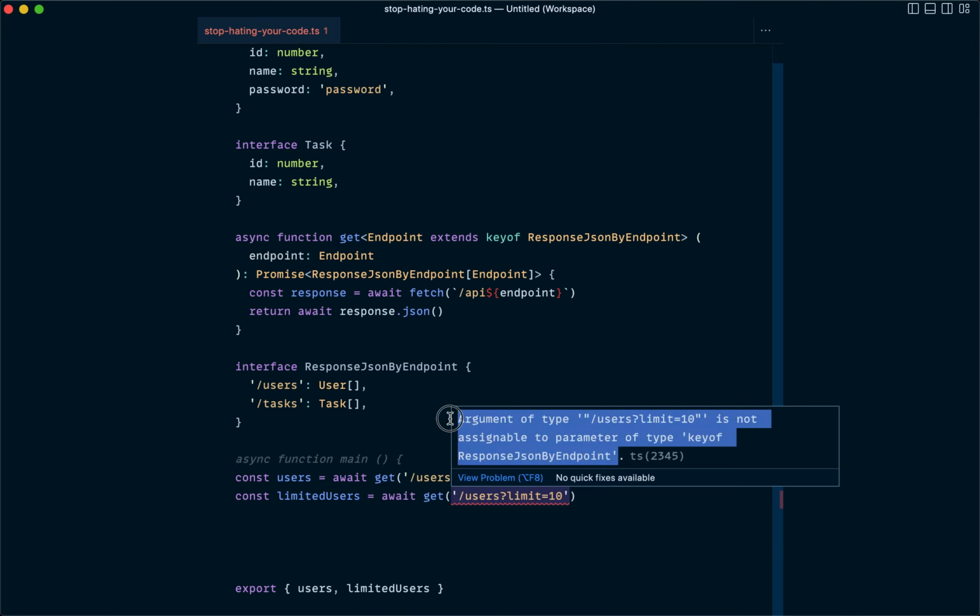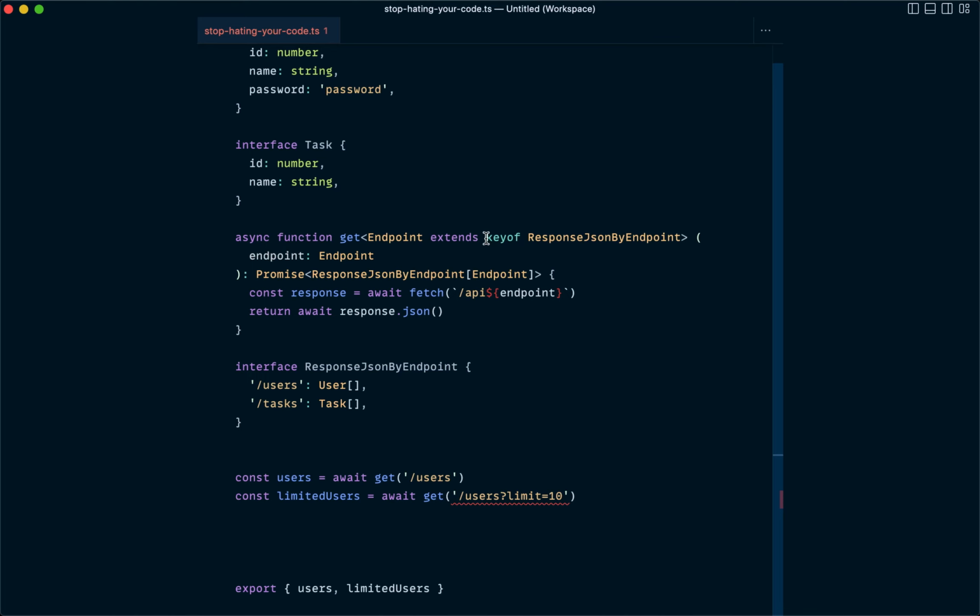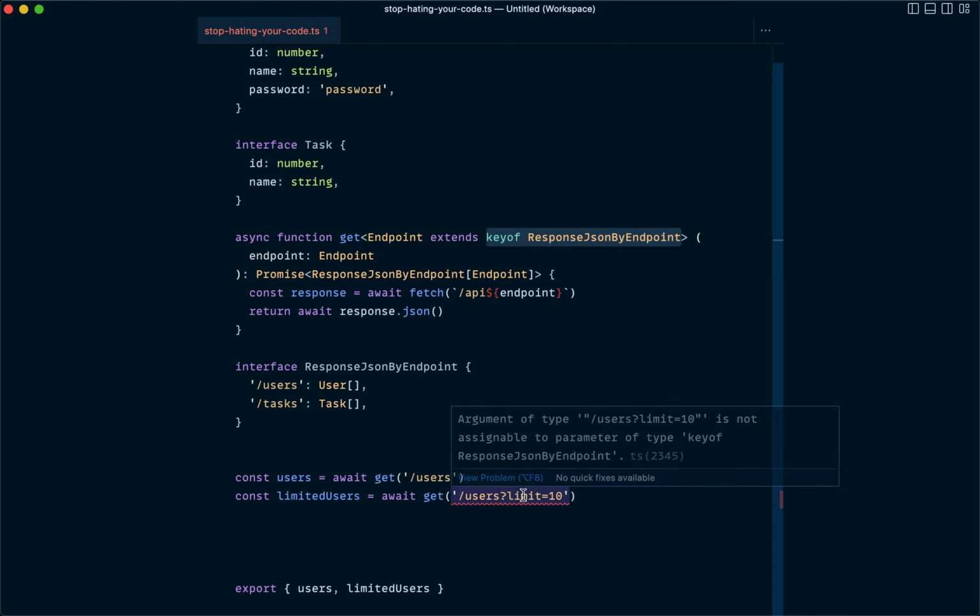So what this is saying is TypeScript is doing that little double check with our generic constraint. That's what this is called. When we have a generic type and we say extends and put some other type in here, that technique is called a generic constraint. So TypeScript is saying, okay, this /users with the URL parameter is not one of the keys of the response JSON by endpoint interface.